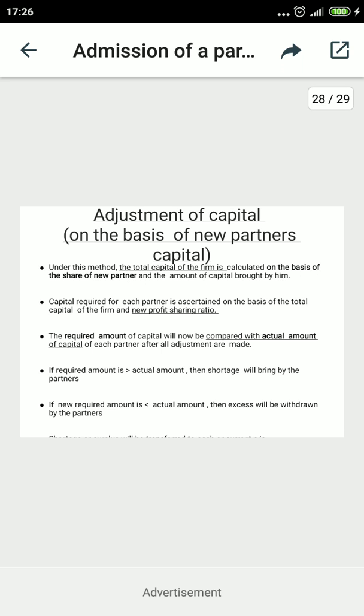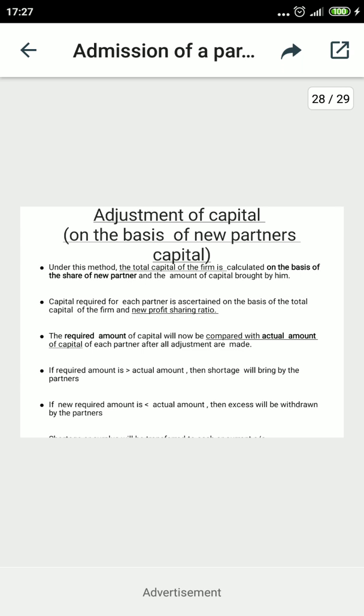Like in this example, 40,000 new capital: the incoming partner's capital in step number 1 is 10,000, in step number 2 again it will be 10,000, but the rest of the capital, like 30,000, will be distributed in the ratio.